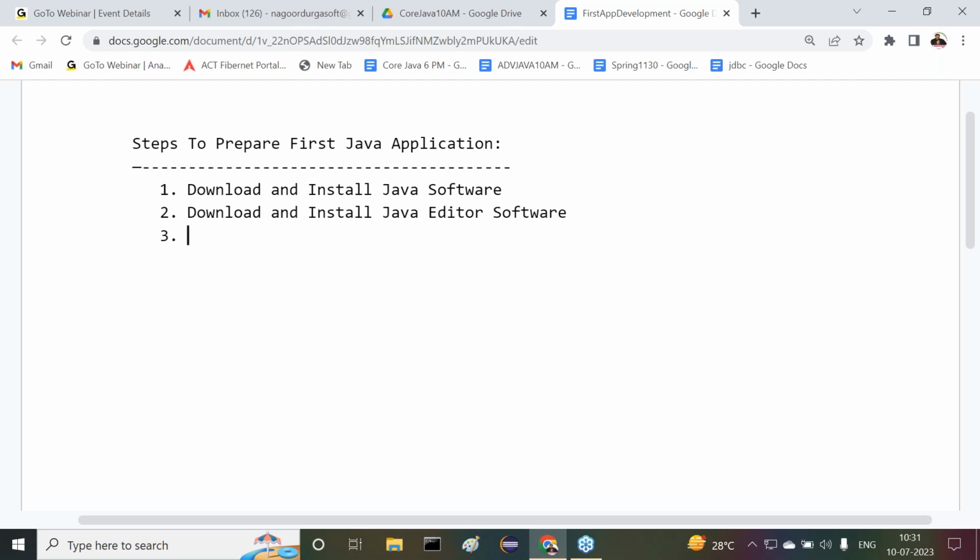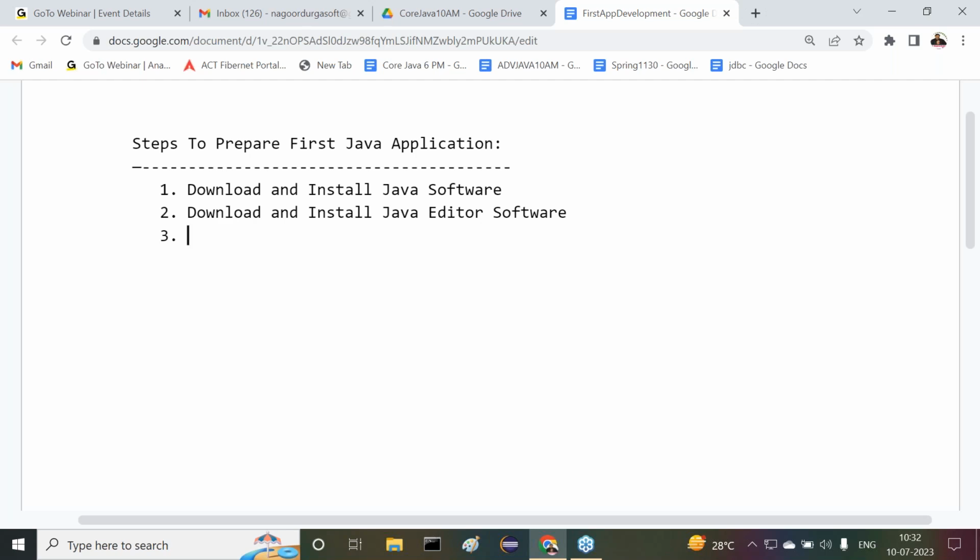Actually, this is a simple question, but most of the people are not aware about it. Most of the people are blindly following that. If we want to work with Java, we have to install Java software in our system. That's it. People are leaving from that point. But why are we installing Java software? For what purpose? Simply people are saying that to run a Java program. To run a Java program, what is required?